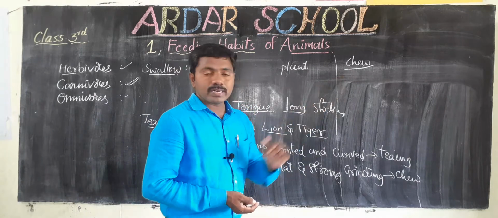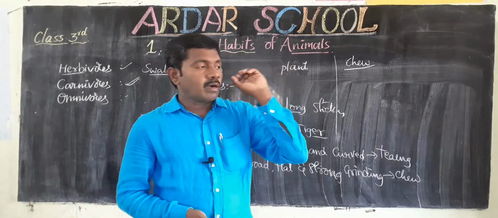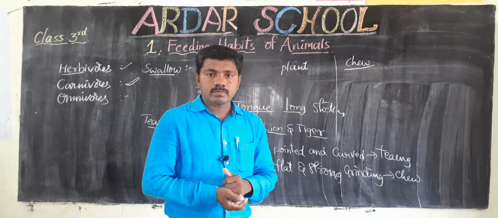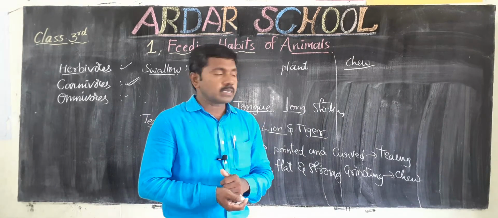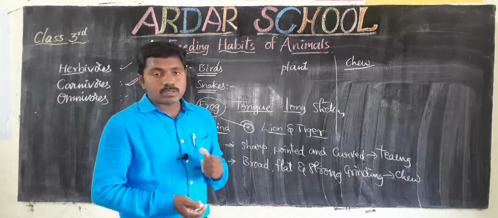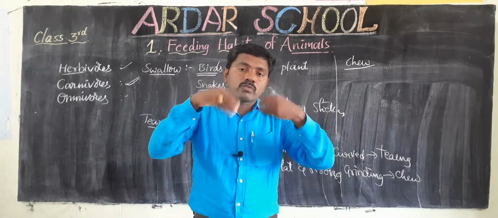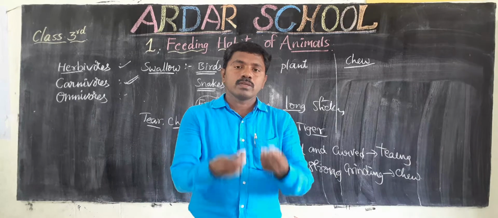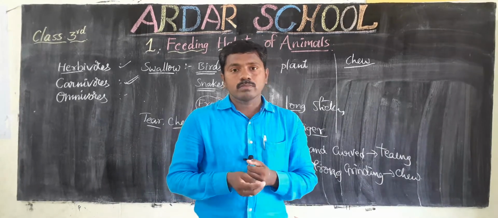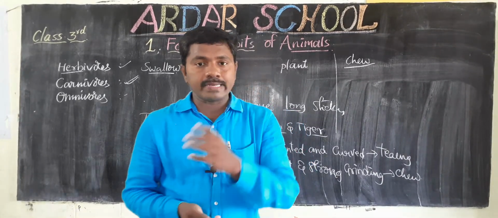With the help of the front teeth, they can bite the grass. Okay, children, so after biting, these animals swallow the whole food. They swallow, they do not chew and grind.